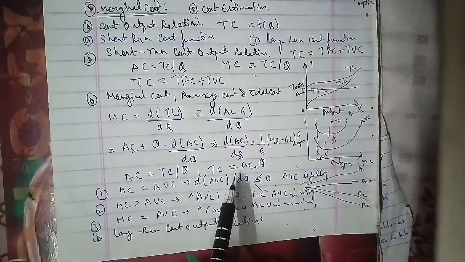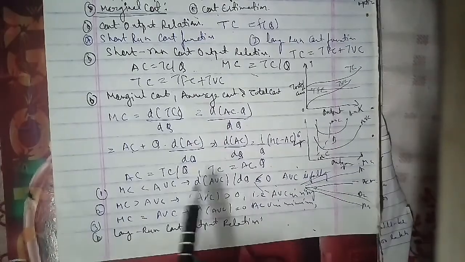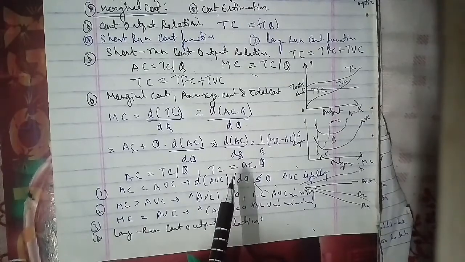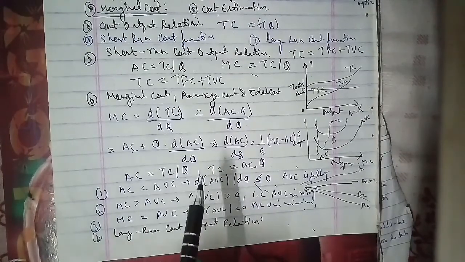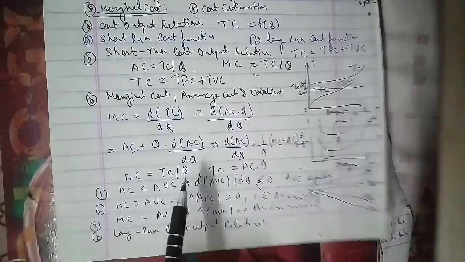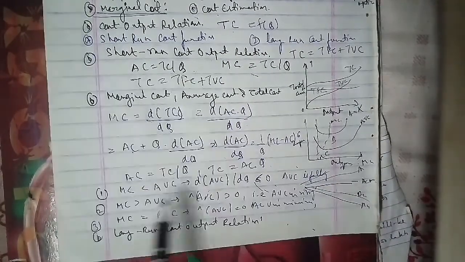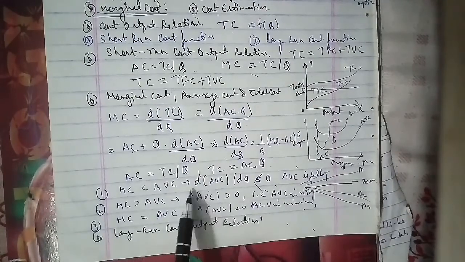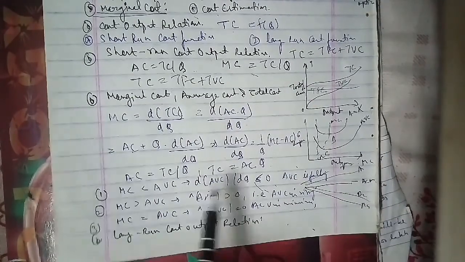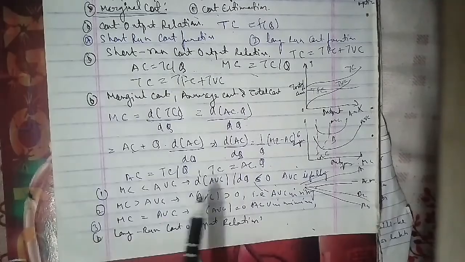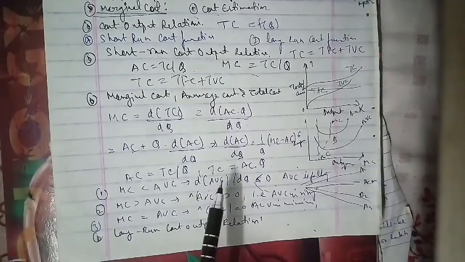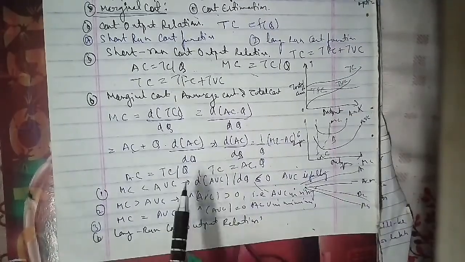In the case represented, we have assumed that there are only three sizes of plant: small, medium and large. SAC1 refers to the average cost curve for the small plant, SAC2 for the medium size plant, and SAC3 for the large size plant.